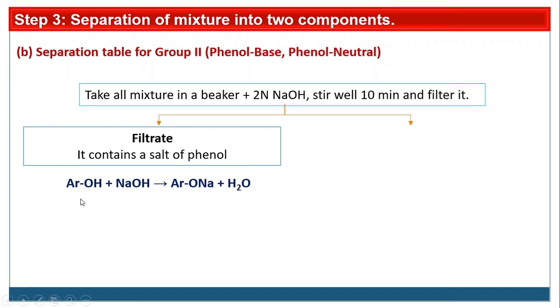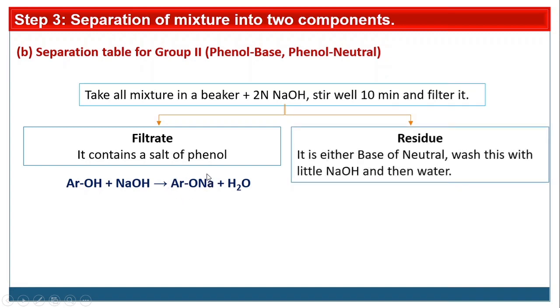The reaction will be, suppose this is ArOH, phenol is reacted with NaOH, then we will get the sodium salt of phenol, that is sodium phenoxide. This salt is polar, soluble in water, and the other component is the residue. The residue is either base or neutral. Wash this with a little NaOH to remove the trace amount of phenol from this residue, and then wash with water.